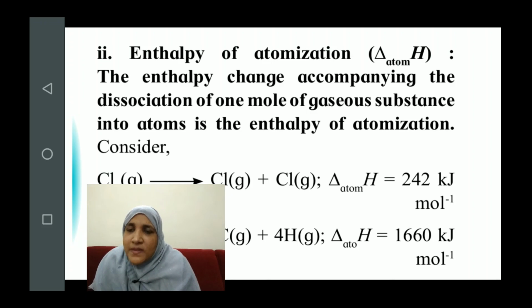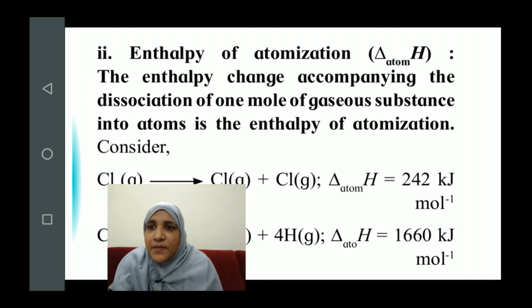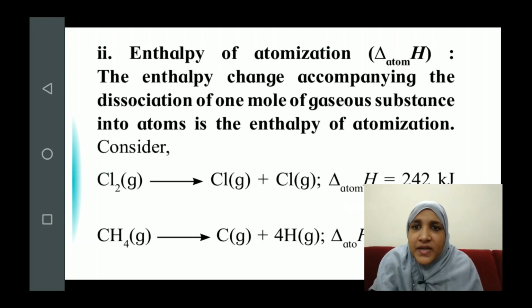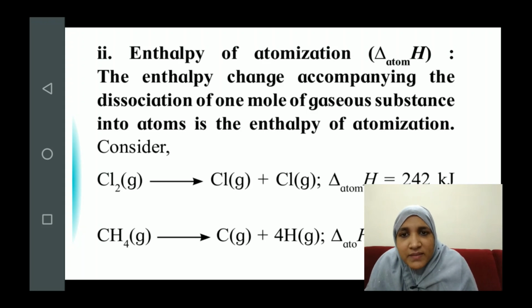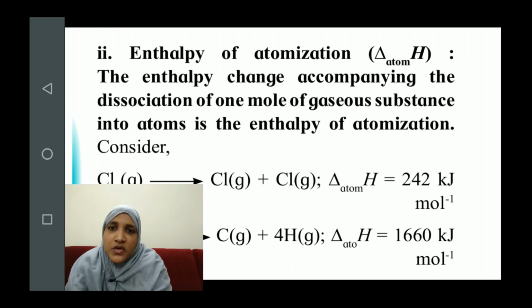When 1 mole of any gaseous molecule breaks down into its constituent atoms, the amount of energy absorbed is the enthalpy of atomization of that process. Suppose you have the example of chlorine gas, Cl2, a diatomic molecule. When it undergoes atomization, it breaks down into 2 chlorine atoms, and the amount of heat absorbed is 242 kilojoules per mole.